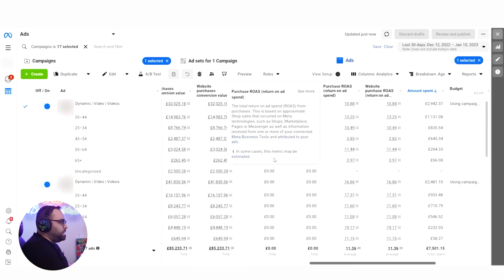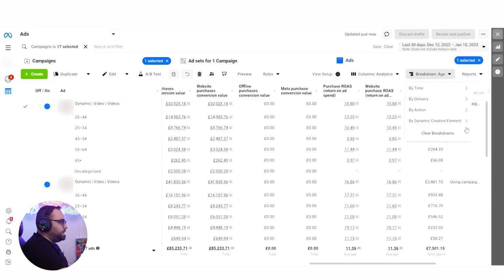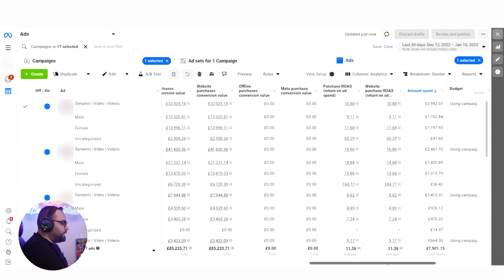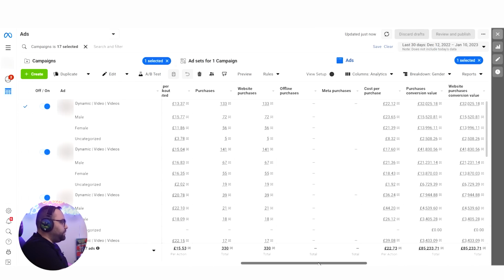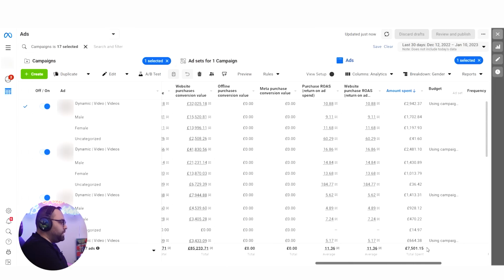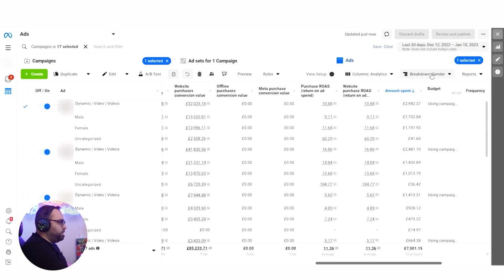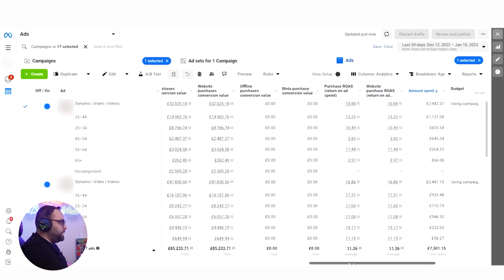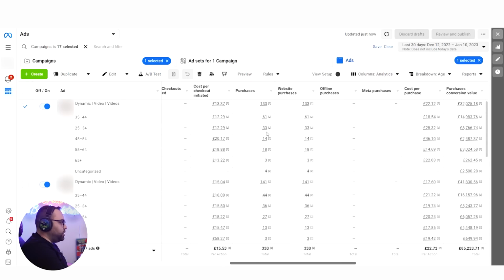So another thing that I want to mention is that, except from the age, we can see the gender. Let's see what kind of results we are having here. We are having most of the sales coming from male, but for me, this is not enough results to just exclude the one or the other. I think we should use both if we break down. By the way, if we go here on the age, what I would do is use only these two. So I would go from 25 to 44.